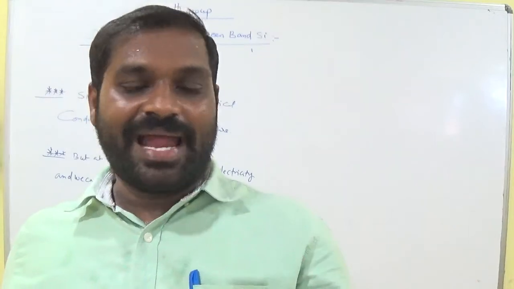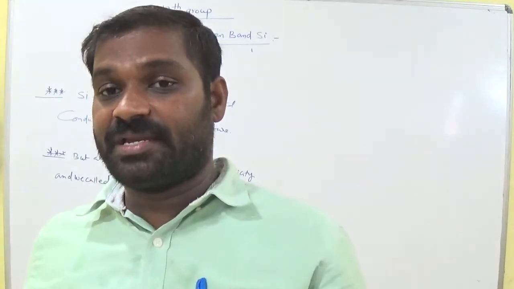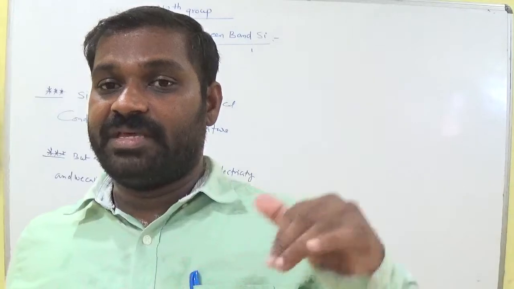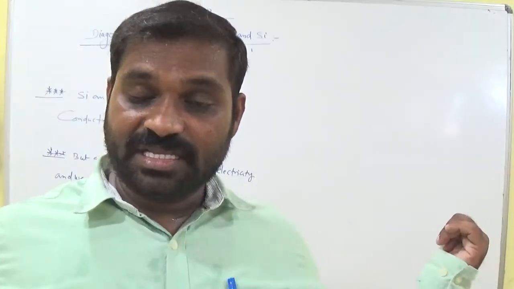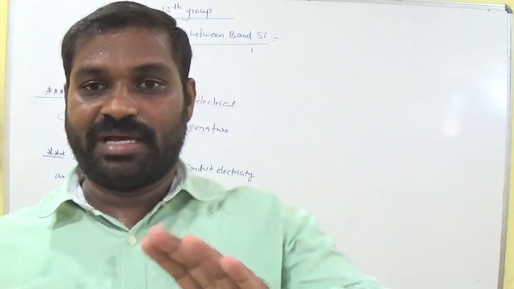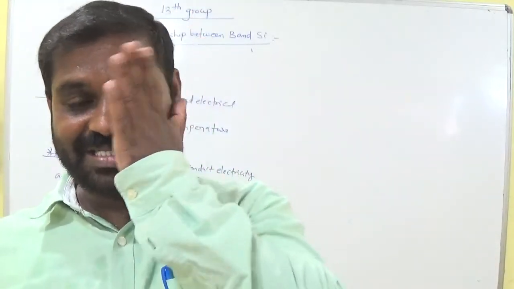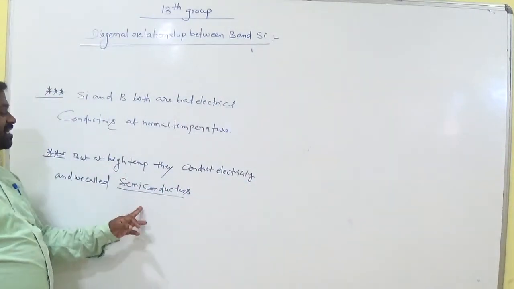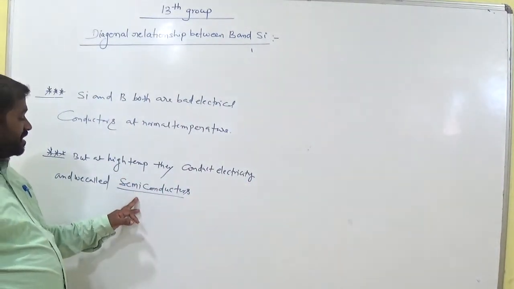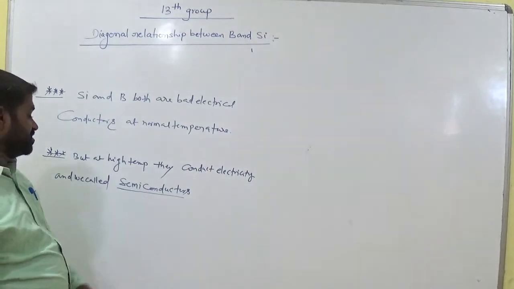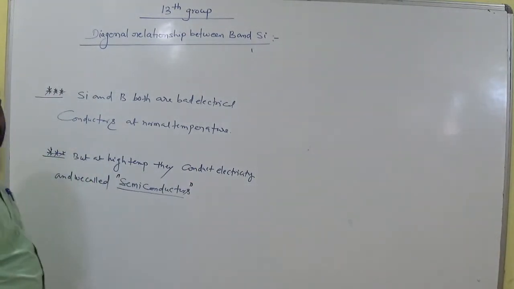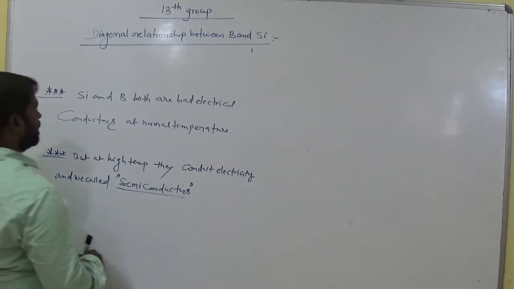So why do they act as conductors at high temperature? The electrons move very freely in the case of semiconductors. We have a special topic in second year, we'll discuss that. So listen, at high temperature boron and silicon conduct electricity, and they are semiconductors. Remember this word. So mild electrical conductors are called semiconductors.